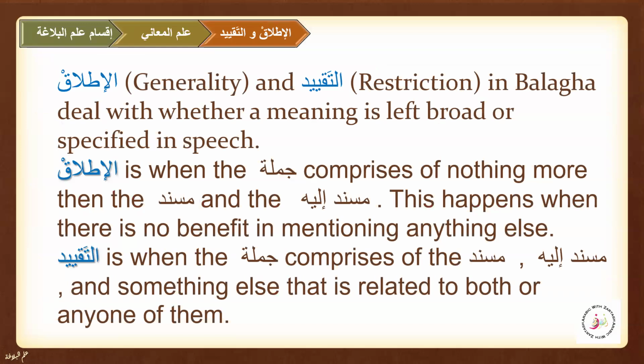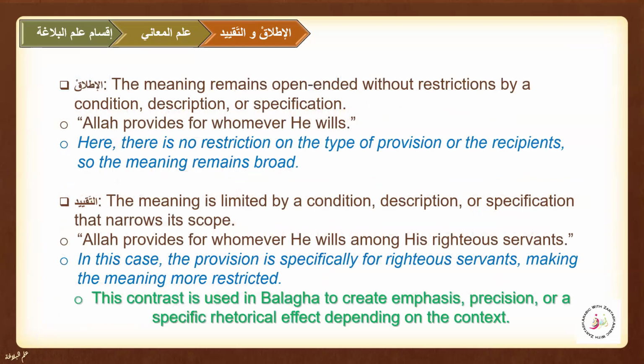So Al-Itlaq, that is generality, and Taqyid, that is restriction, in Balagha deal with whether meaning is left broad or specified in the speech. Al-Itlaq is, as I mentioned, that there is only Musnad and Musnad Ilay in the sentence, and Taqyid is when there are some other things as well. So Itlaq means the meaning is open-ended, without restrictions, without quyud in the sentences, without any condition, any description, or any kind of specification. For example, Allah provides for whomever He wills.